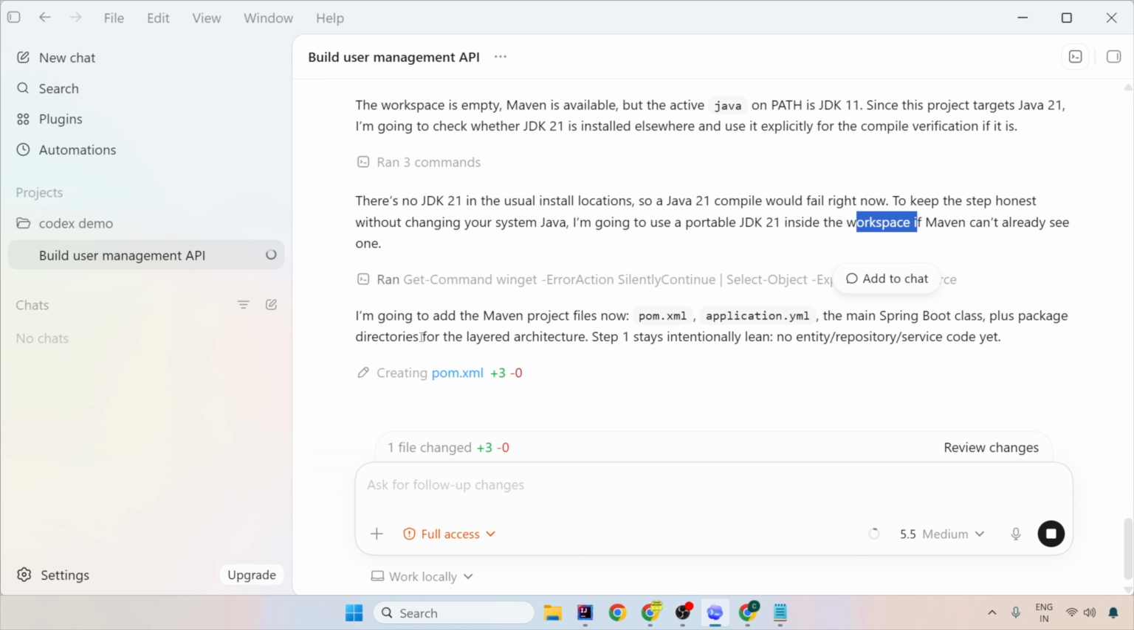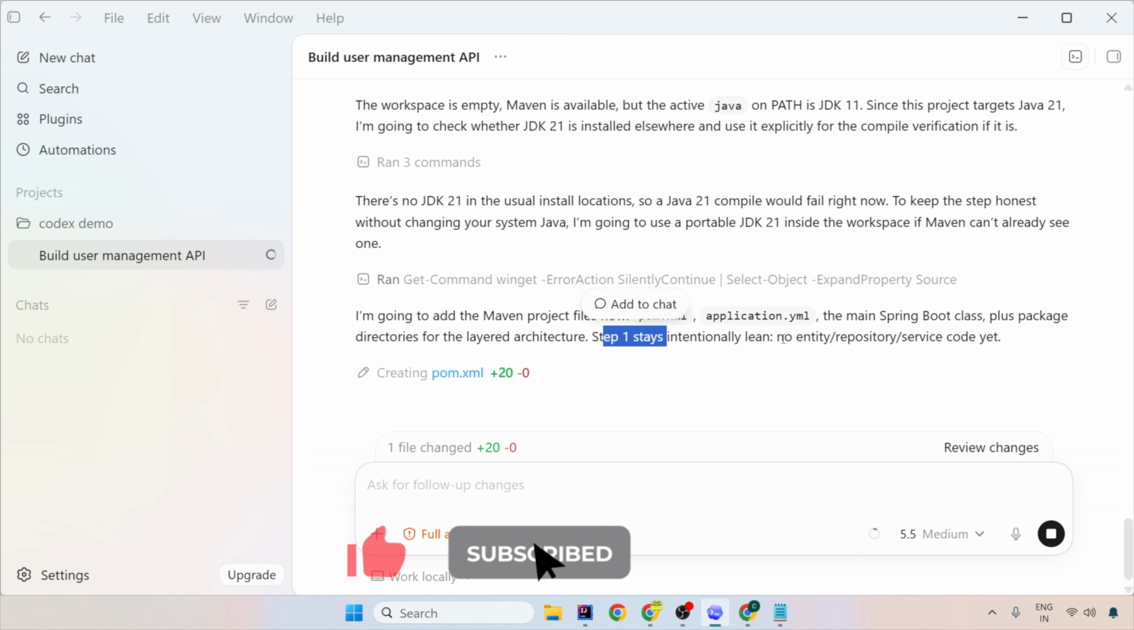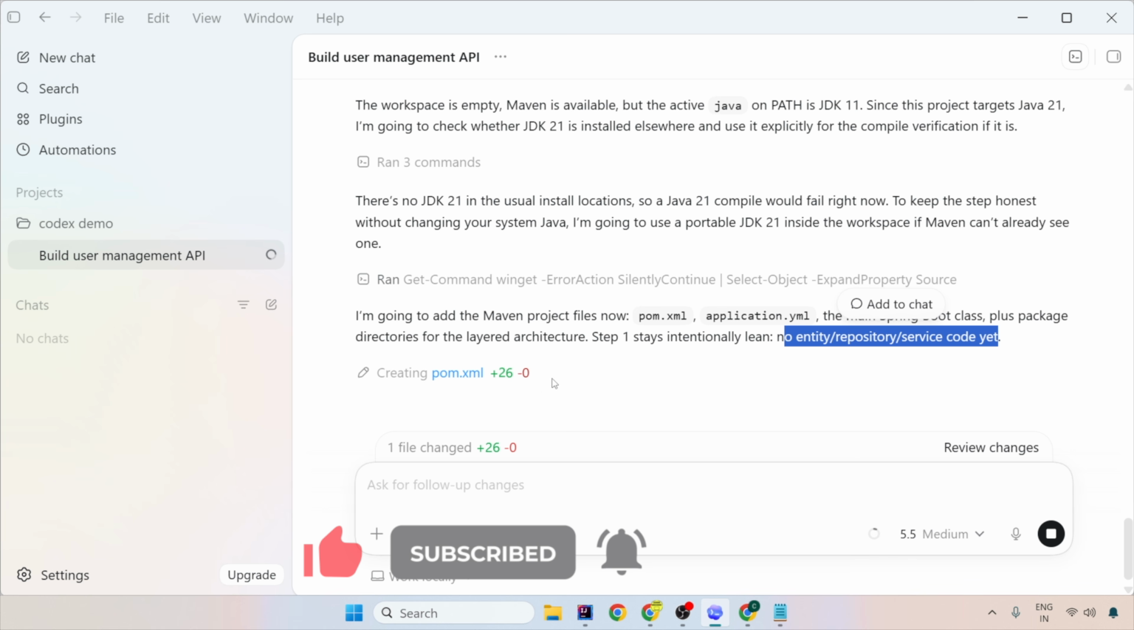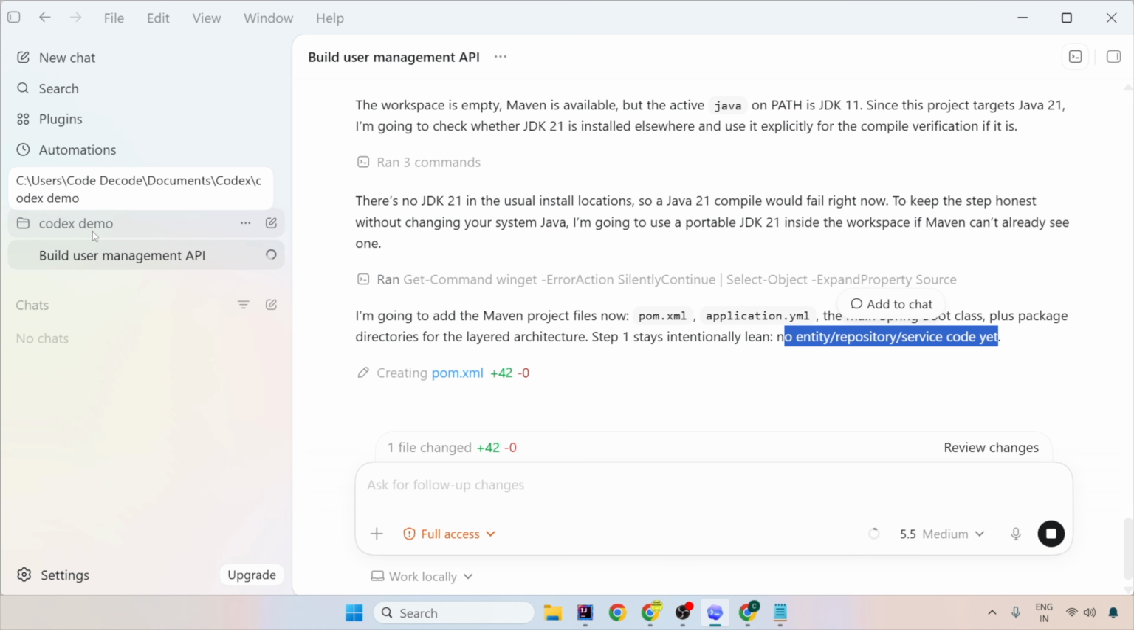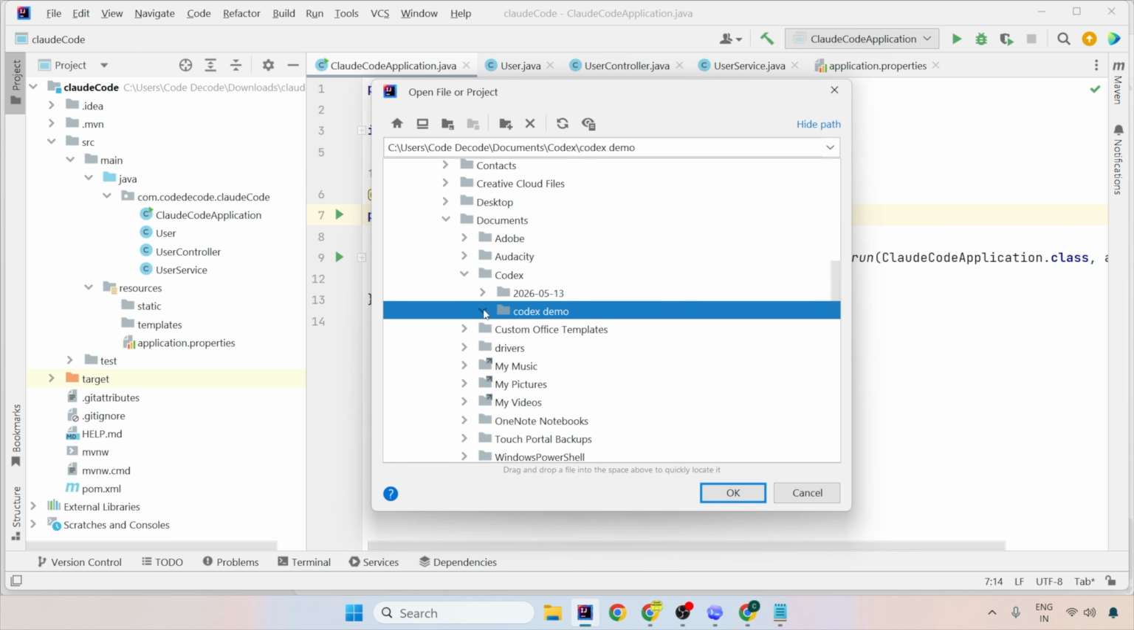Now it is going to create all those project files with POM, YAML and everything. So step 1 says intentionally lean, no entity, repository or any code yet. Now let's see where this pom.xml is getting created. It is inside Codex demo. So let me open this for you. Let's open. So you see Codex demo.